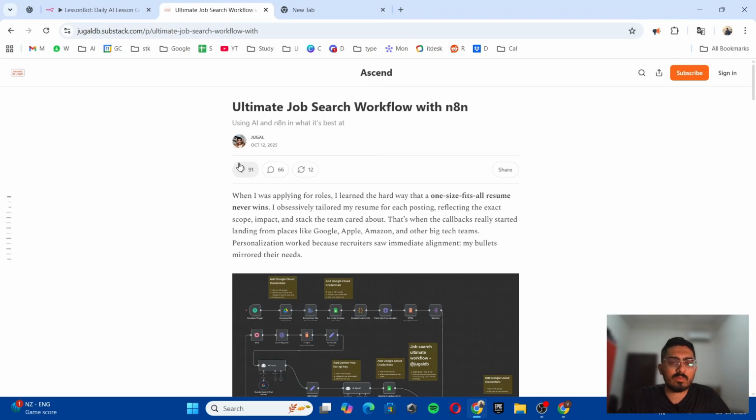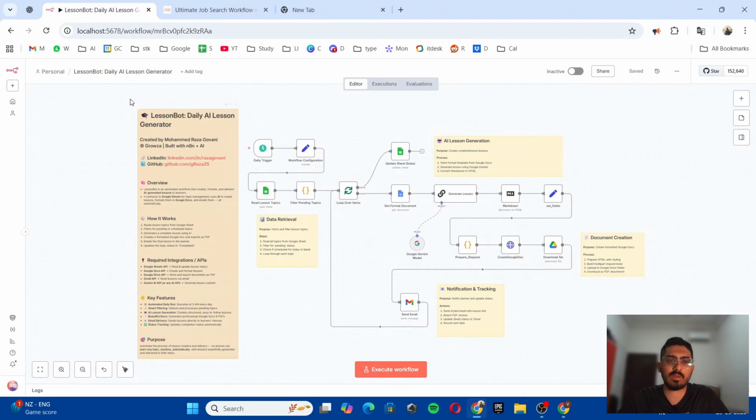My idea was to build an AI agent which takes the topic from me, then takes the specified format which I give it, automatically generates a lesson for the topic that I gave in the specified format, and then sends it to me via an email. That was the basic idea through which the AI agent named LessonBot was built. Using AI and other articles and videos, I built this entire workflow. I will explain how it works and we will see the demonstration as well.